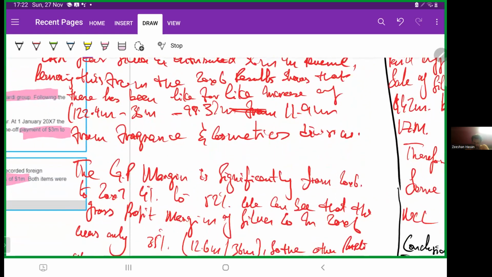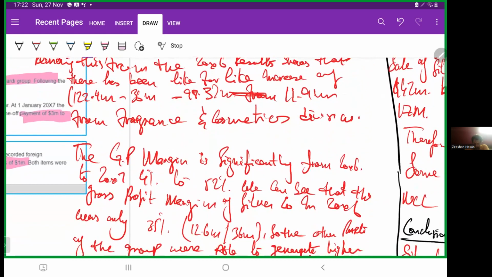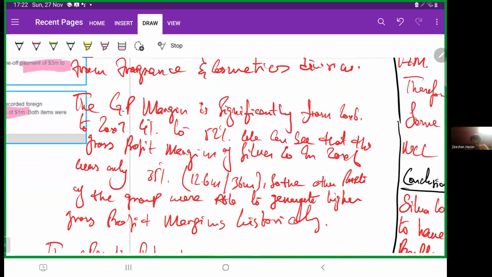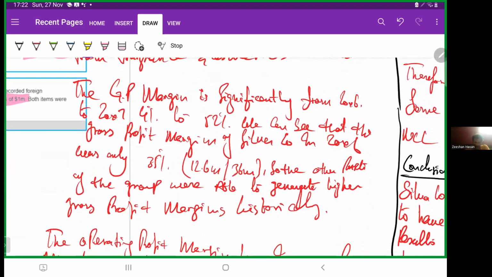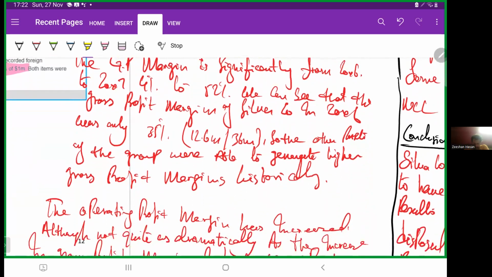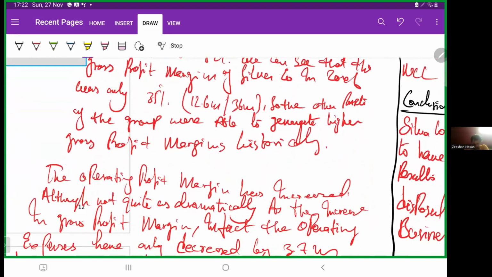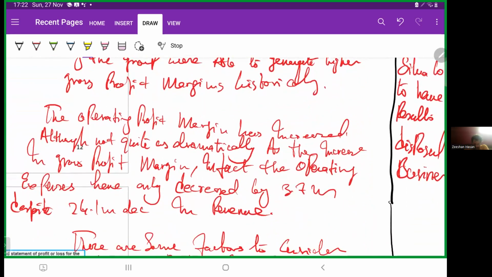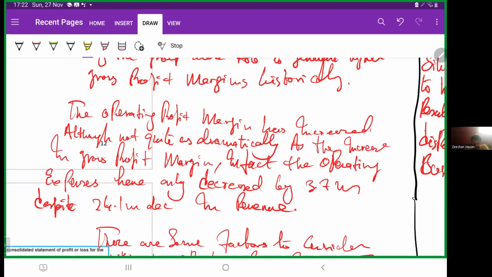The GP margin is significantly up from X6, from 40% to 51.6%. We can see that the gross profit margin of Silver Company in X6 was only 35%. So the other parts of the group were able to generate higher gross profit margin historically. The operating margin has increased, although not quite as dramatically as the increase in gross profit margin. In fact, the operating expenses have only decreased by 3.7 million despite a 24.1 million decrease in revenue.